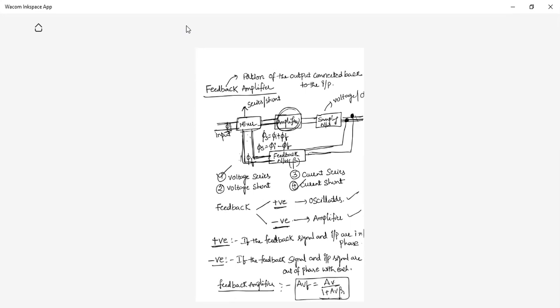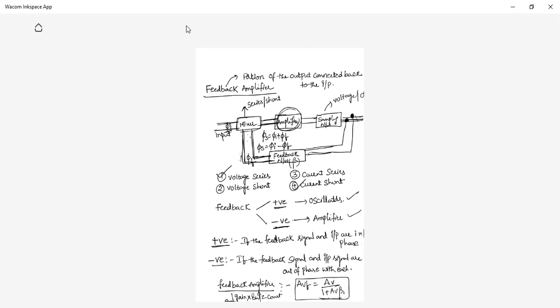Normally, feedback amplifiers give less gain. But last class I told one thing, gain bandwidth product should be constant. So if gain value is reducing, what about bandwidth? It increases. So what is the first characteristic? Gain of the feedback amplifier reduces. AVF is equal to AV by 1 plus AV beta. And another thing is bandwidth increases, because gain reducing means obviously bandwidth increases. When you want more bandwidth, generally feedback amplifiers are preferred.